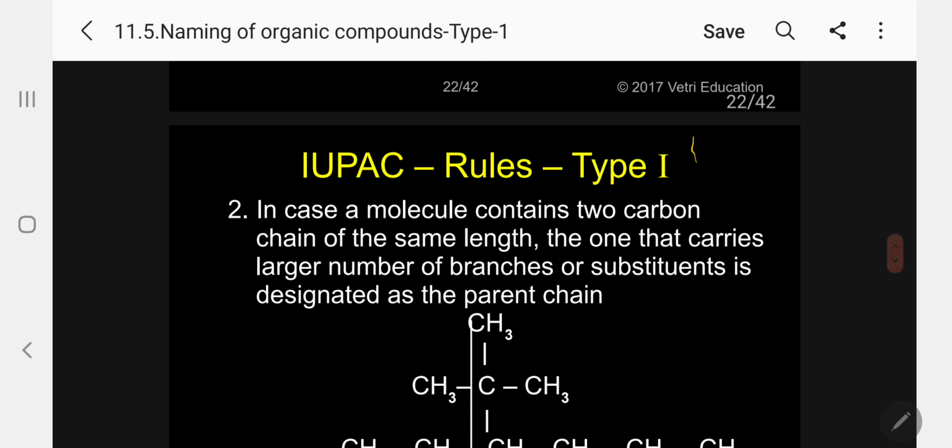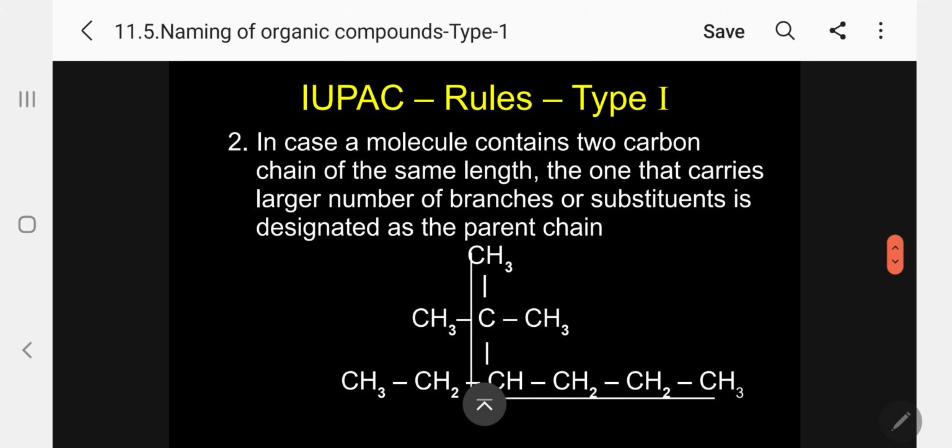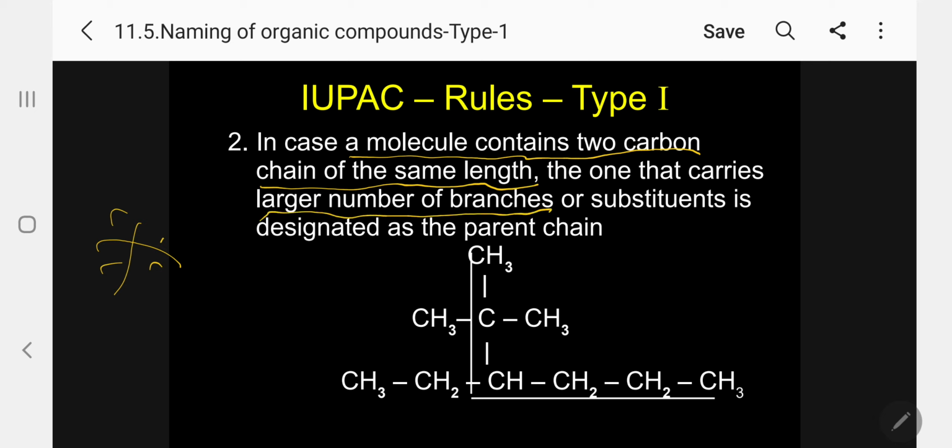Now, the rule says, please follow, very, very important: in case a molecule contains 2 carbon chains of the same length, the one that carries a larger number of branches or substituents is designated as the parent chain. So we have to find out the carbon chain first. Carbon chain means then we have to give the root word, pent, hex, like that. So for that we have to find out the main chain.